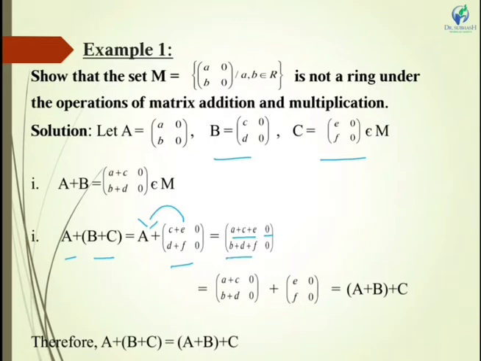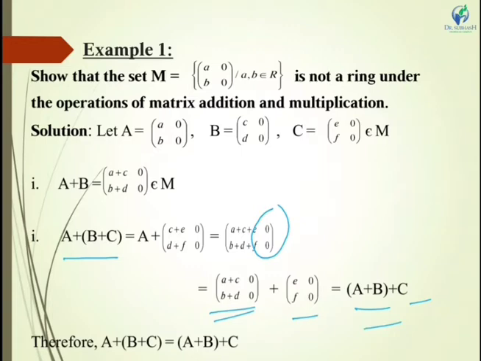Now I am separating the C part, just separating this portion e f 0 0. And here you can see that this is A plus B, so I am writing A plus B together, and C I can separate out. You can see here LHS is becoming equal to RHS. Therefore, we can say that associative law is satisfied.